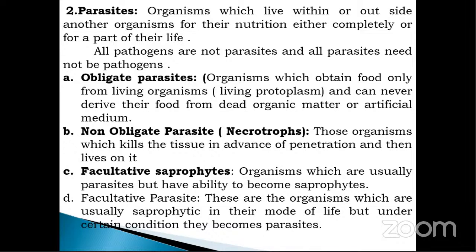Third one, facultative saprophyte. What do we mean by facultative saprophytes? Organisms which are usually parasites but have the ability to become saprophytes. That is called facultative saprophytes. Organisms which are usually parasites but have the ability to become a saprophyte.